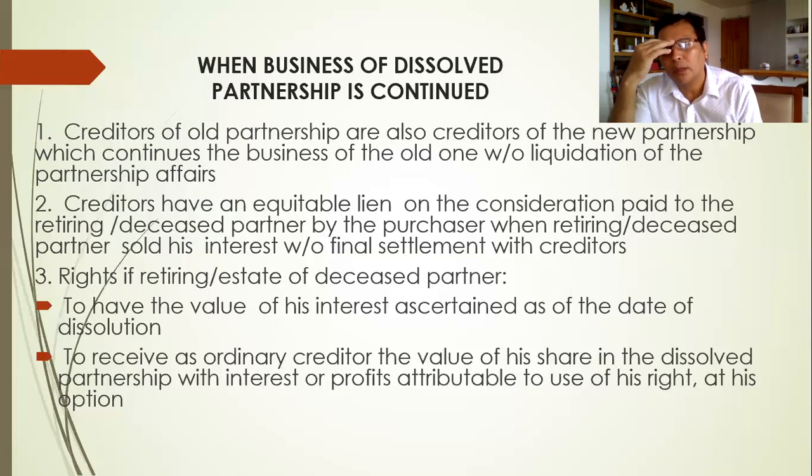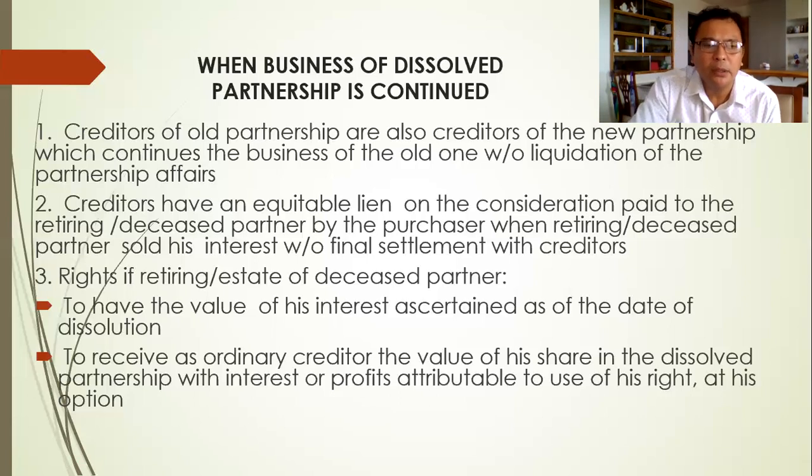So if there are liabilities left unpaid by the partnership or the partners continuing the business, then they can go after the retiring or deceased partner. The deceased partner is going to be represented by the heirs, if one of the partners died.